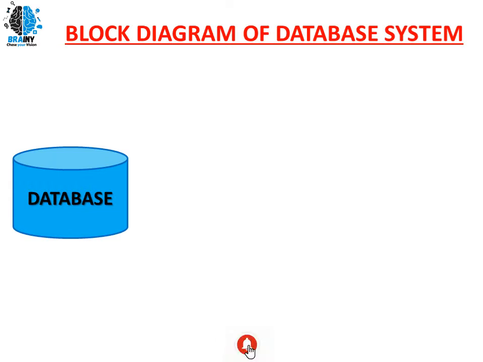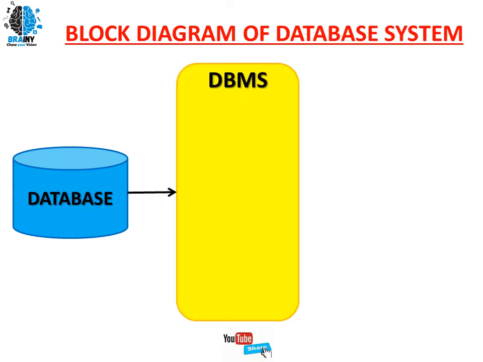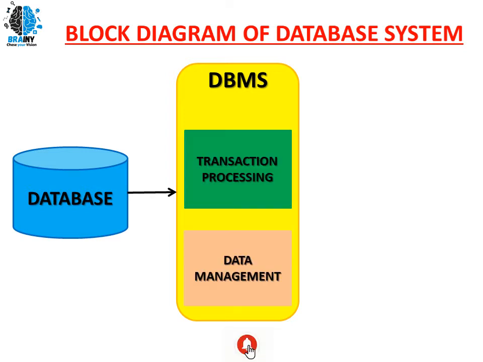Upon the database we will have a DBMS. DBMS is a software. What this software is going to do is manage the data, as well as do all the transaction processing. Transaction on the data means which type of data is coming in, which type of data is going out, and what sort of operations will be done by the user or programs on the data.